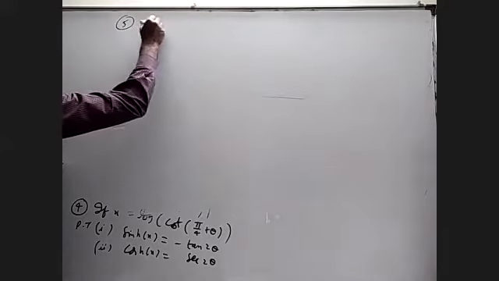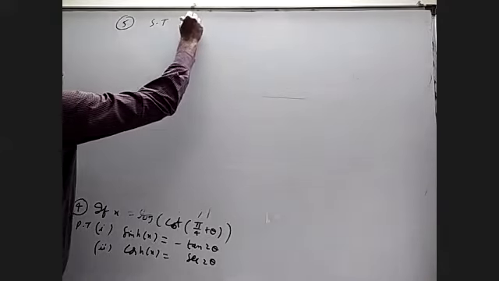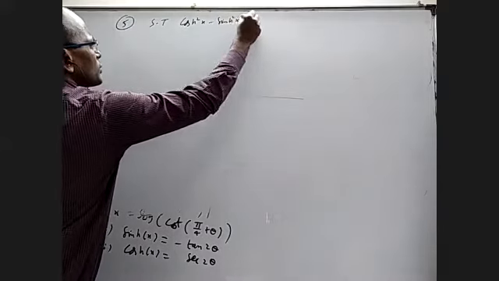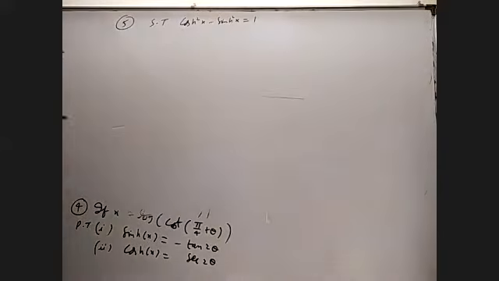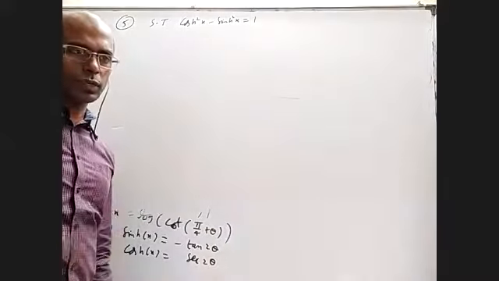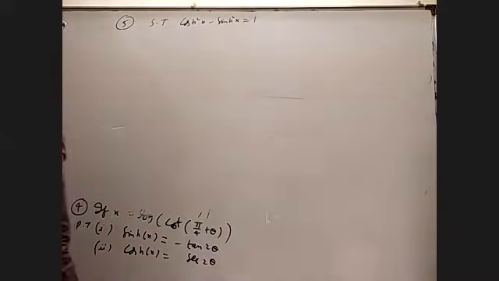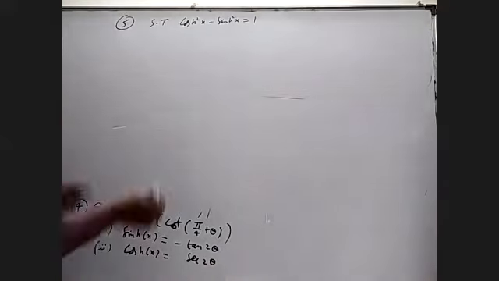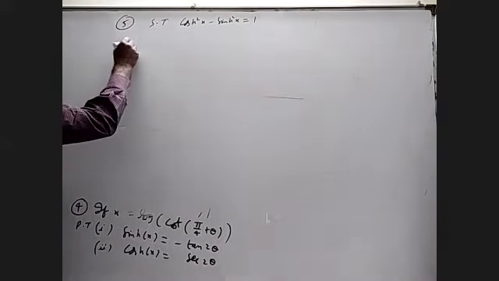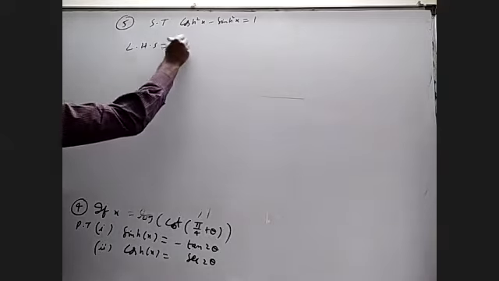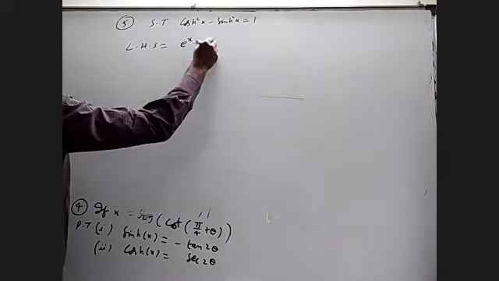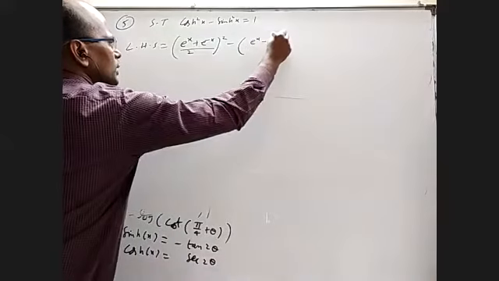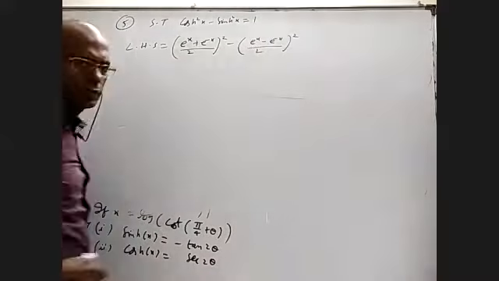Fifth one, show that cos h square x minus sin h square x equal to 1. Normally cos square theta plus sin square theta is 1 in normal trigonometry. In hyperbolic, cos h square minus sin h square is 1. Okay. Proof is very simple. Start with LHS. E power x plus e power minus x by 2 whole square minus e power x minus e power minus x by 2 whole square.